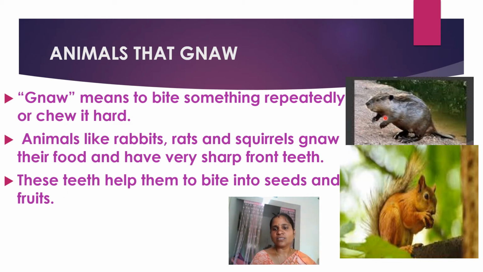So what are the examples? Observe in the picture. This is a rat. The rat also has these two sharp front teeth, and with their help it gnaws the food. And this is a squirrel. The squirrel also gnaws the food.